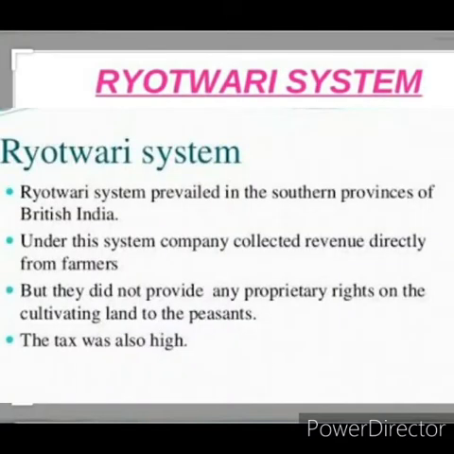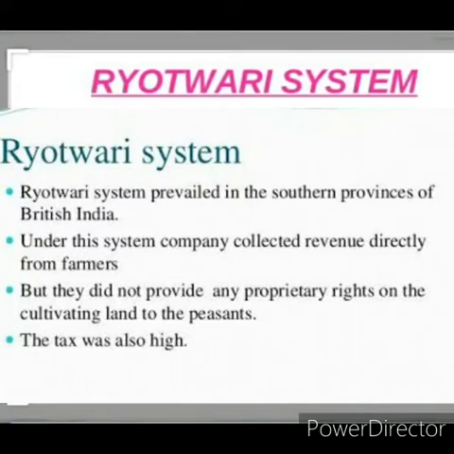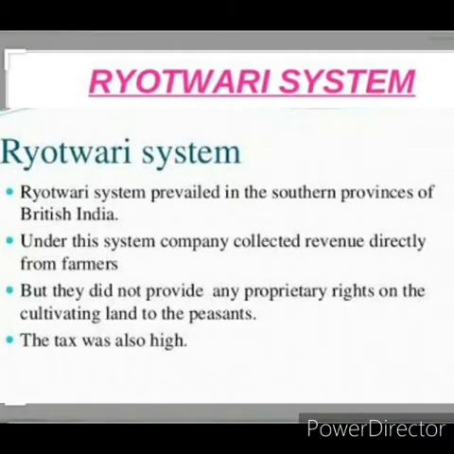Under the Ryotwari system, the people who cultivated the land were treated as the owners, and the land was also handed over to that person. The British government collected the taxes directly from the peasants. Here there is no use of the zamindars. There is no middleman itself. Directly the government collected the taxes from the peasants.